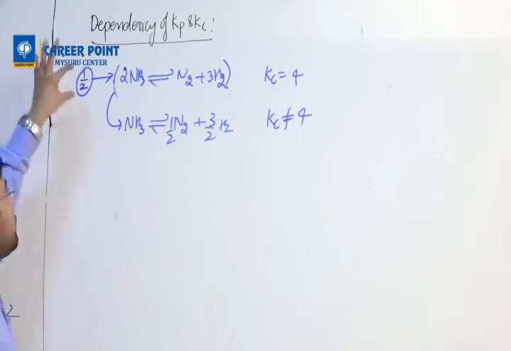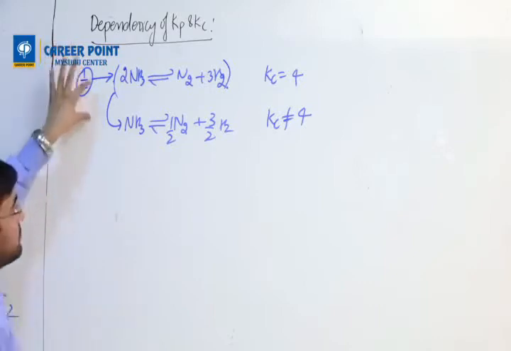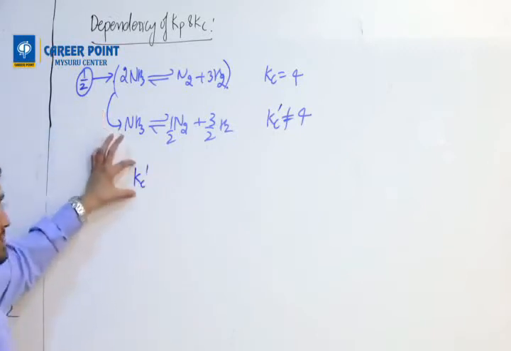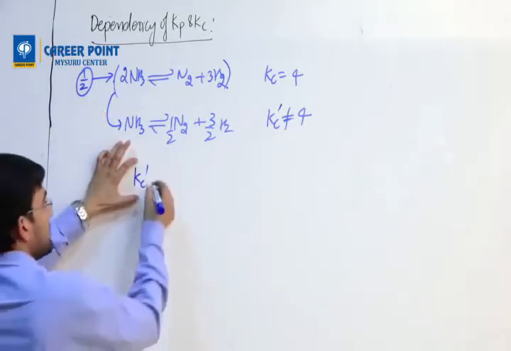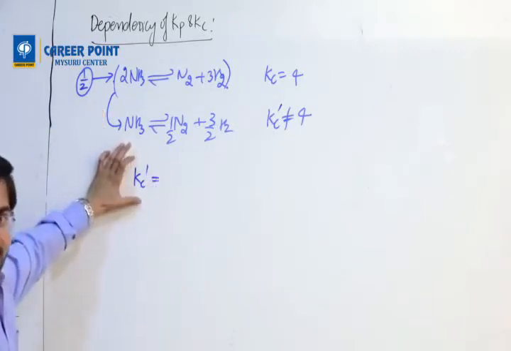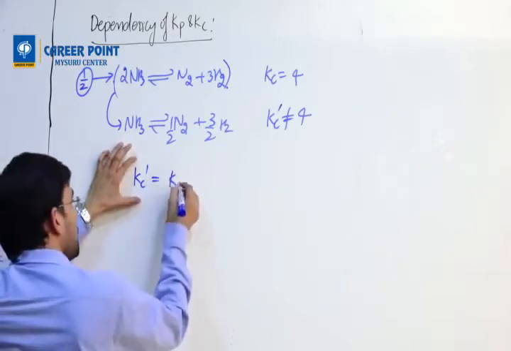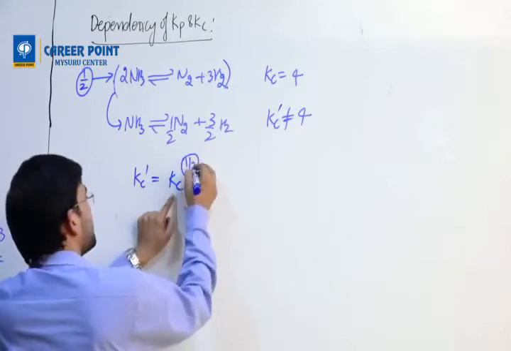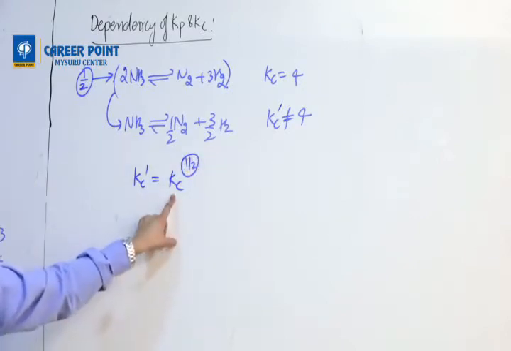Now, once you find this factor, the new Kc dash is equal to the old Kc power that factor. Listen again.